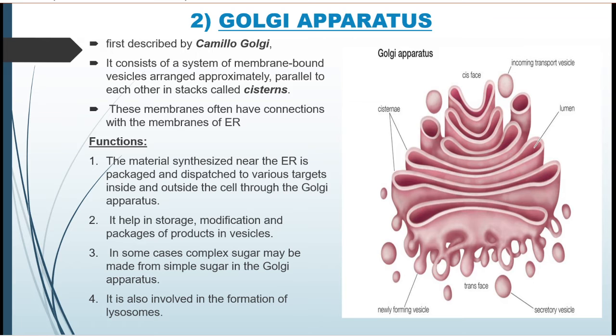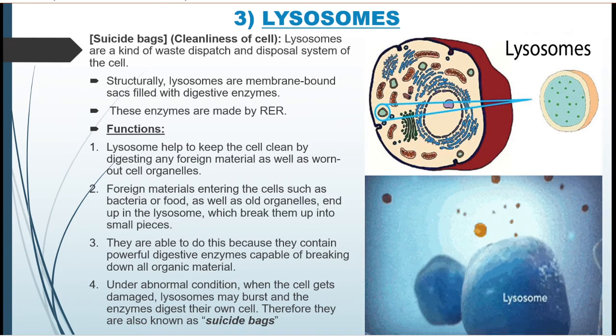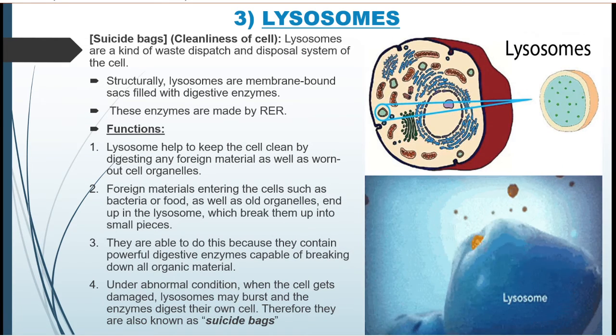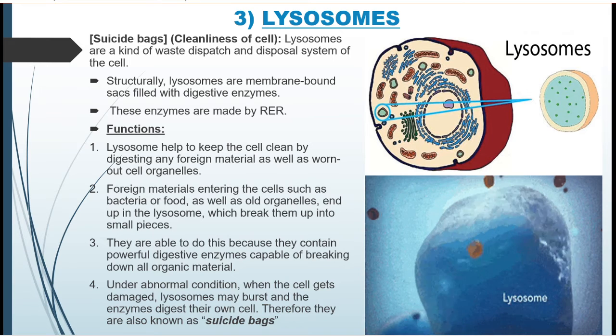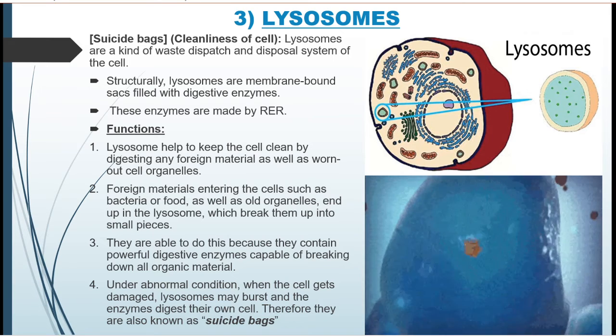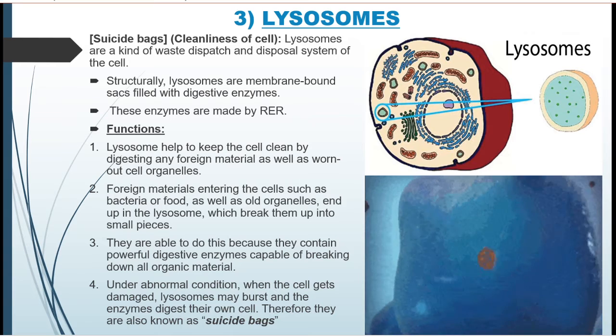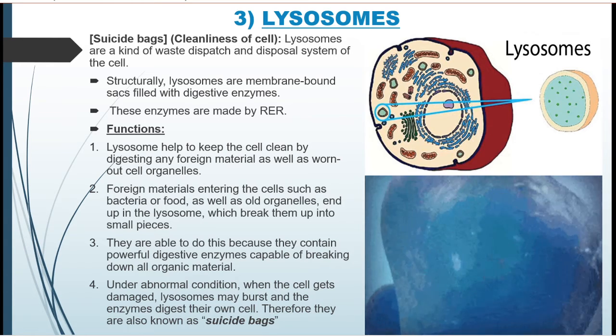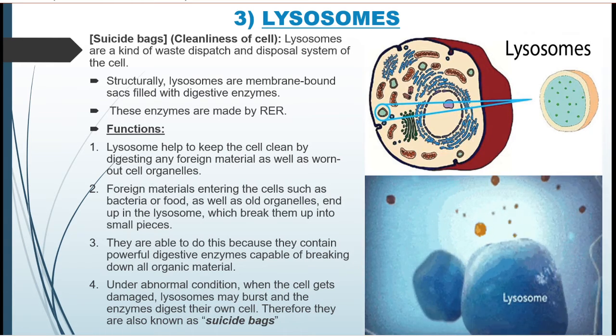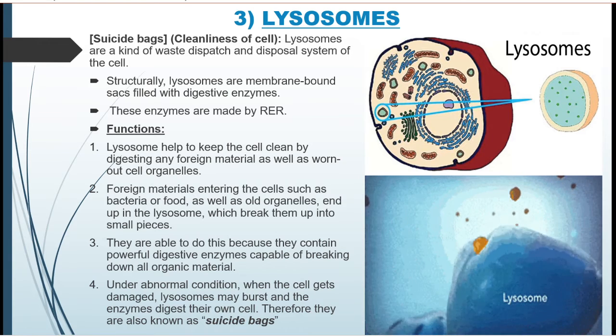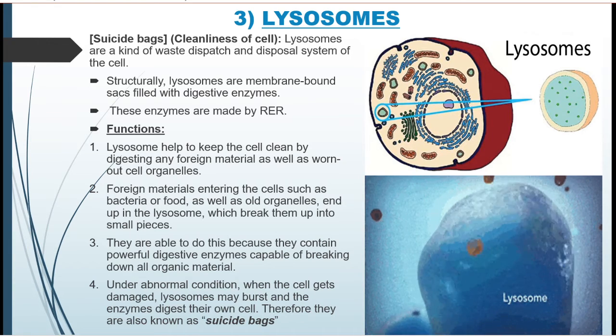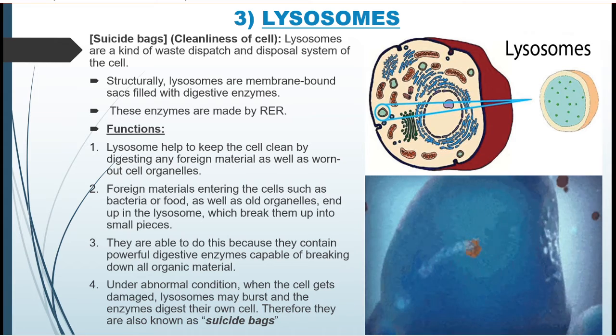That brings us to our next cellular organelle, which is lysosome. Lysosome is also called the suicidal bag of the cell because it cleans the waste and foreign material inside the cell, including worn out or repaired cells.